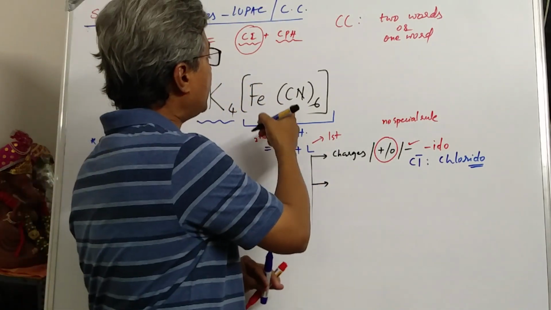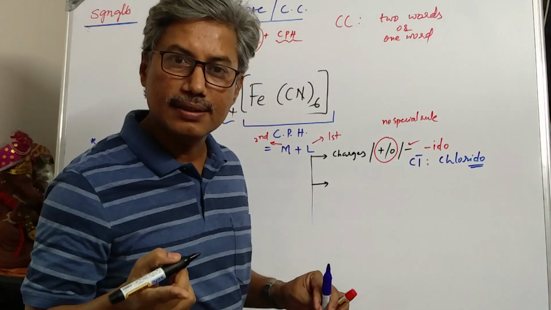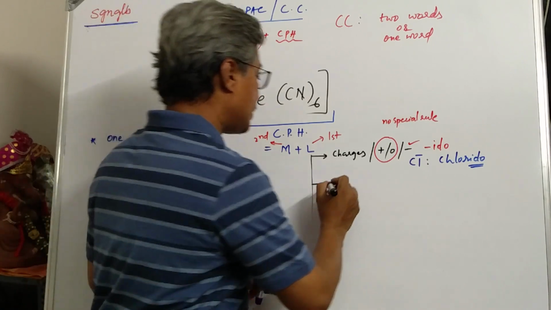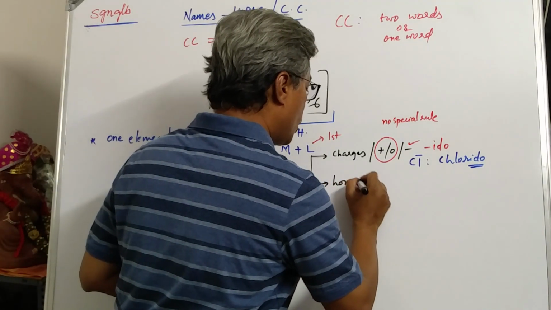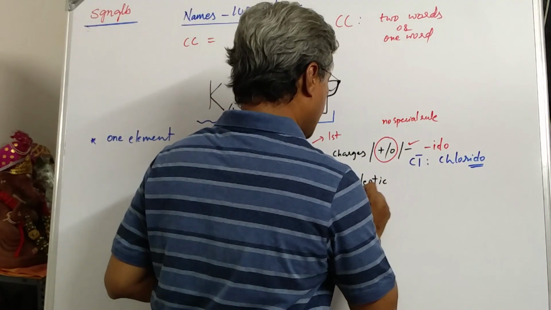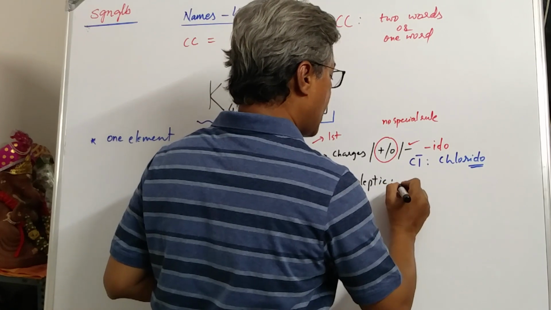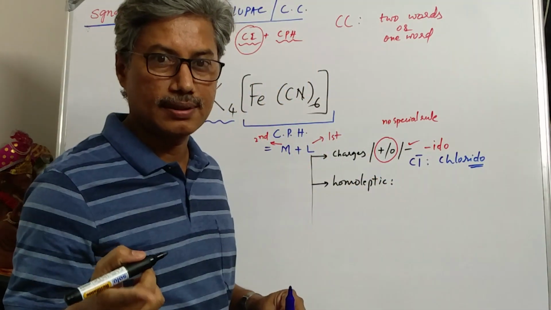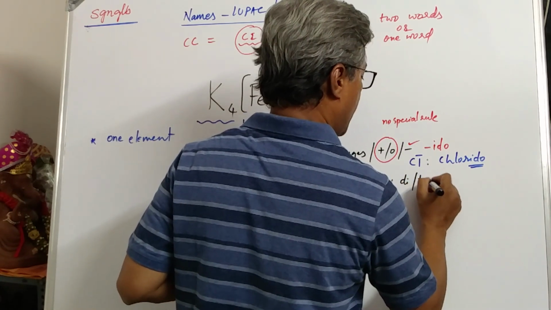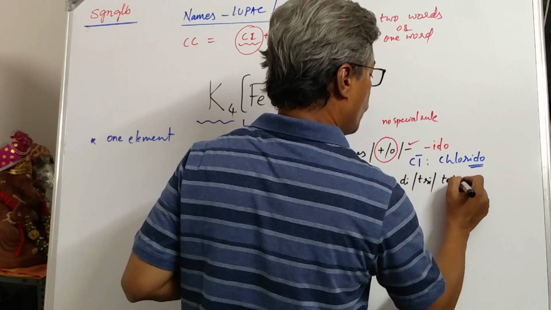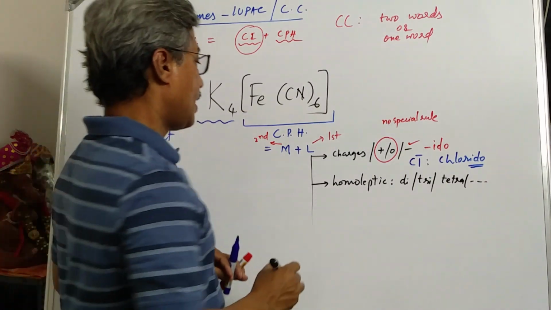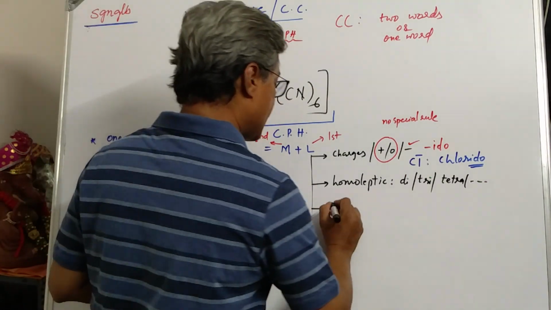Then there can be either one type of ligands only or different types of ligands. If it is one type of ligand, then it's called as homoleptic complex. Then in such cases, the ligands are appearing more than one time. For that, we use prefixes such as di for 2, tri for 3, tetra for 4, etc. In this case, it is hexa. Clear?